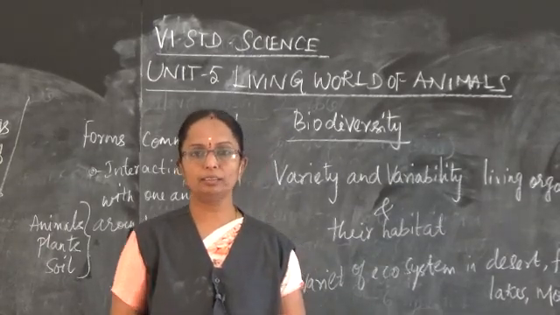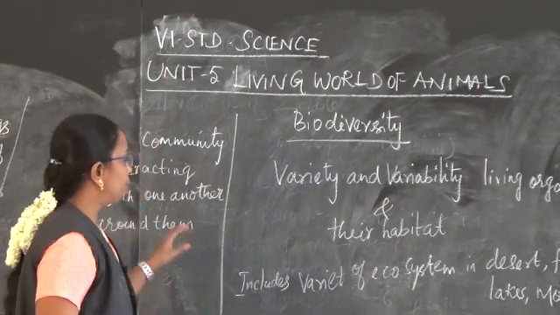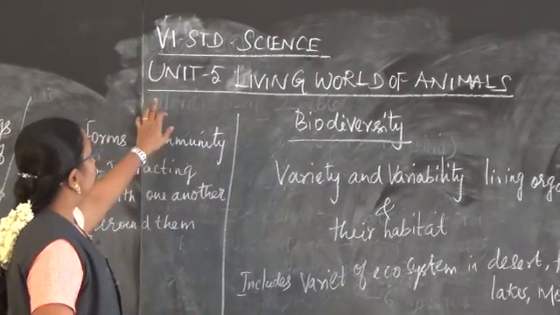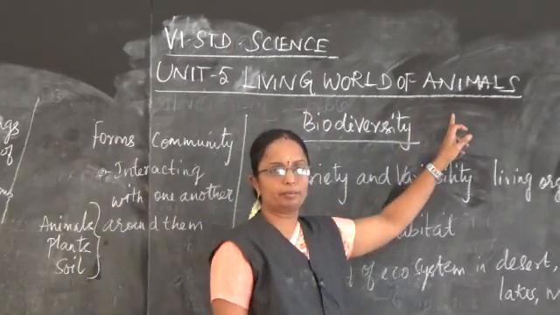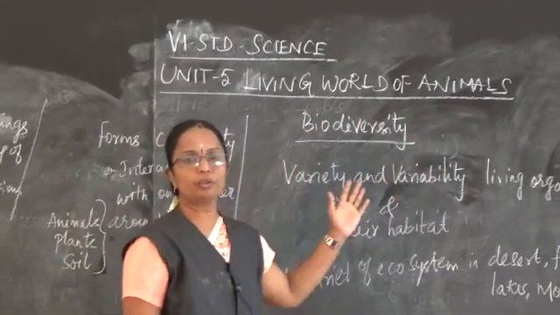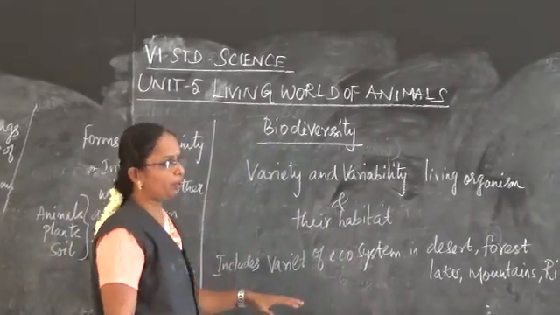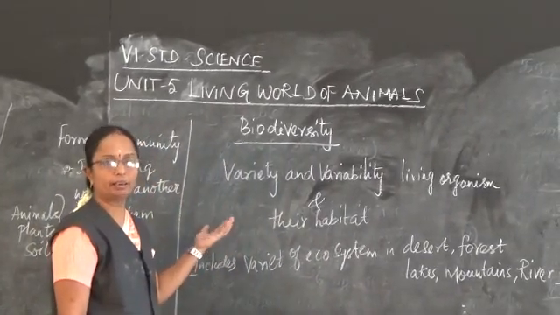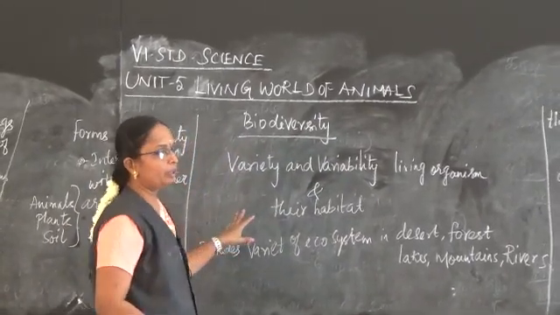Good morning, children. In the last class, we saw about the life of the plant. Today, we are moving on to Unit 5, the living world of animals. In this lesson, we are going to see how animals are suited to the environment and the habitat where they are living. All this we are going to see in this class.